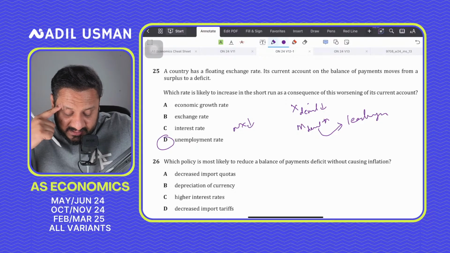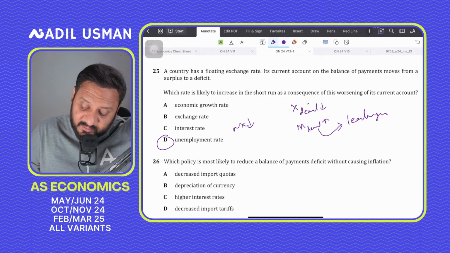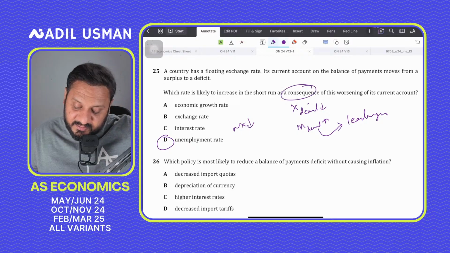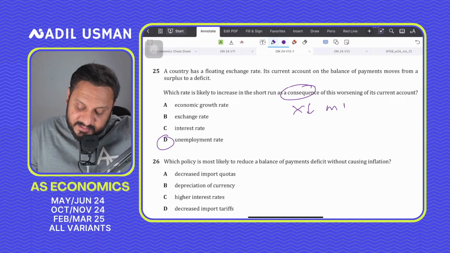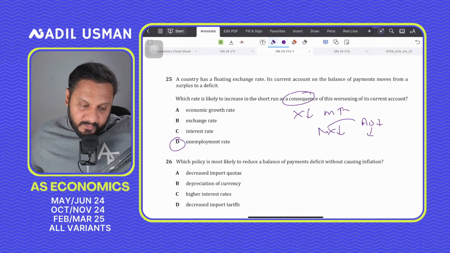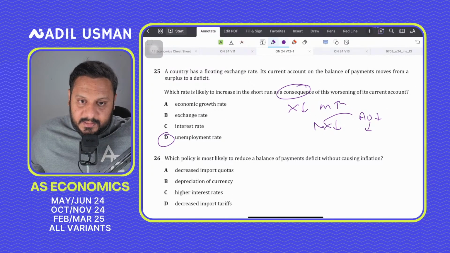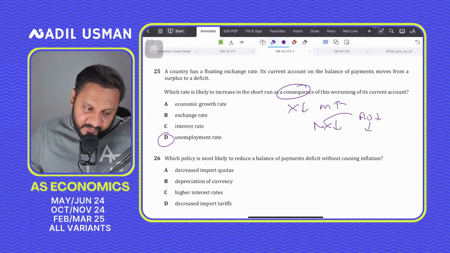You have to understand that the question is saying what rate is likely to increase as a consequence of this worsening of the current account deficit. And if the current account is in deficit, then it means that your exports are going down and imports are going up, which means that net exports are going down. So AD is going down, which will create cyclical unemployment. So the unemployment rate will go up. 25 has to be D for David. Got it? 25 D for David.